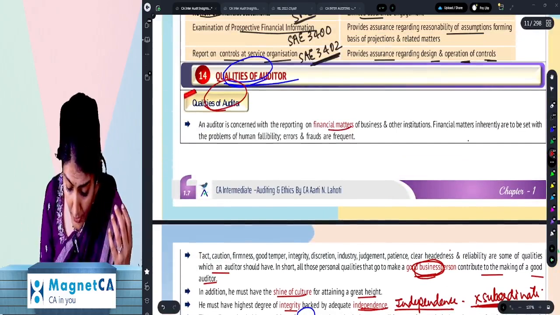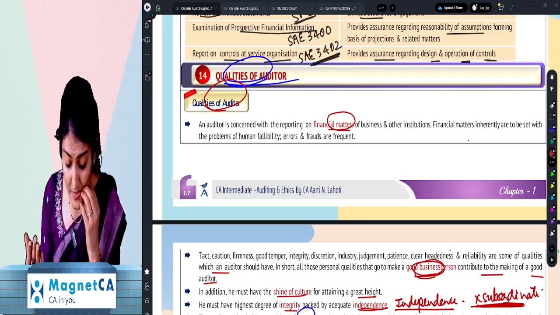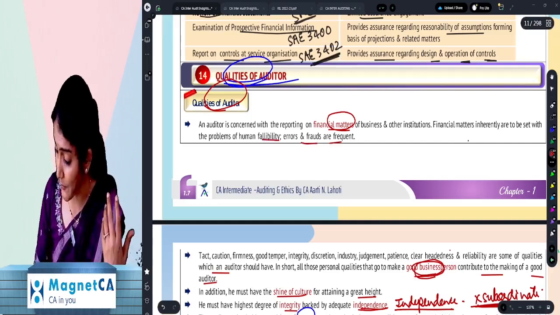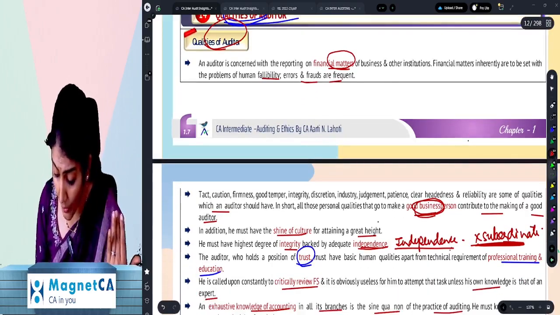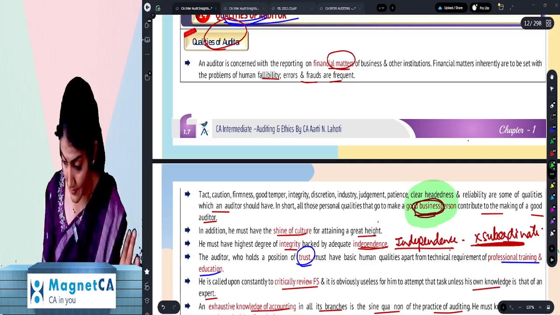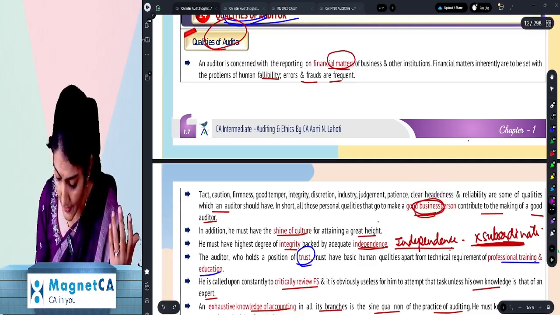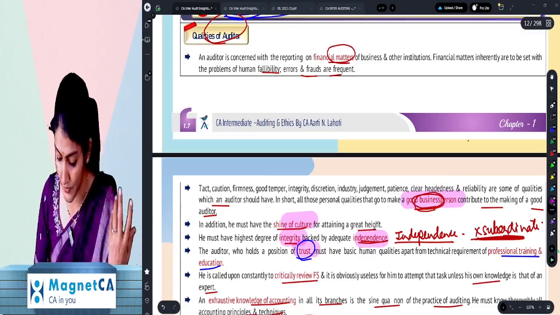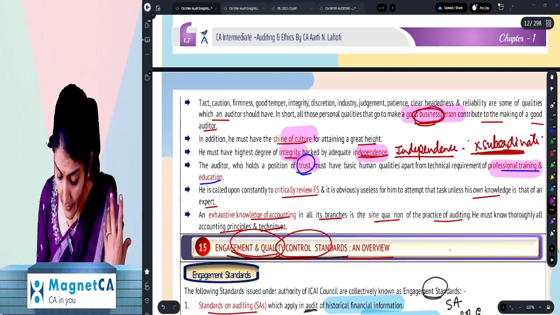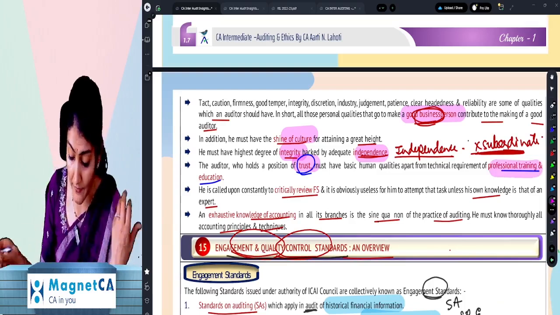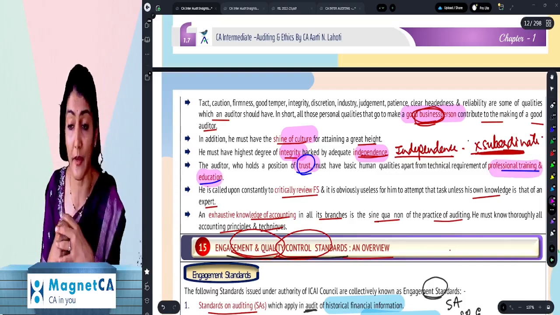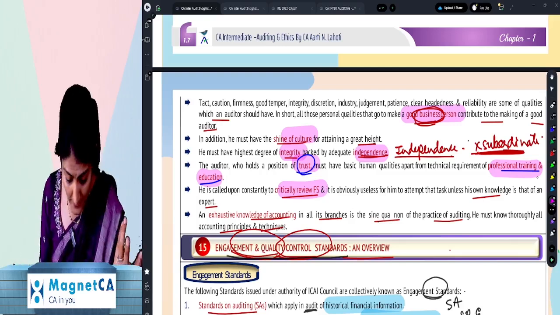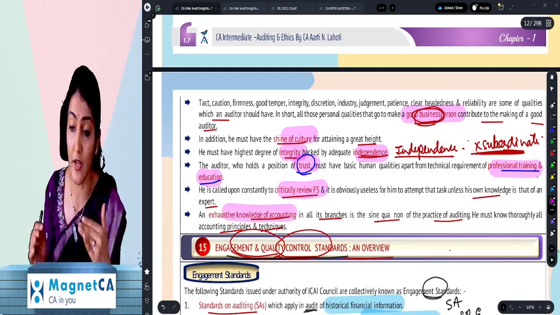An auditor is concerned with reporting on financial matters. Financial matters are prone to human fallibility; errors and frauds are frequent. That is why as an auditor, you should have all the qualities which a good business person has. Then you should also have the shine of the culture. Apart from that, integrity and independence, since you're holding a position of trust. You should also have, apart from the human qualities, the technical requirement of professional training and education. Then critical review of the financial statements and an exhaustive knowledge of accounting.